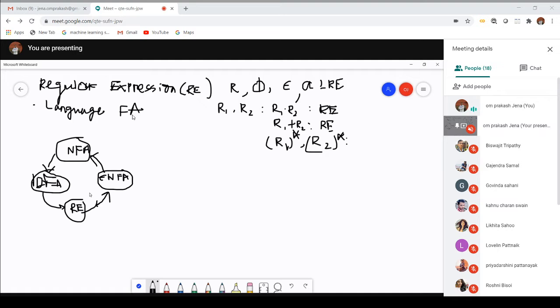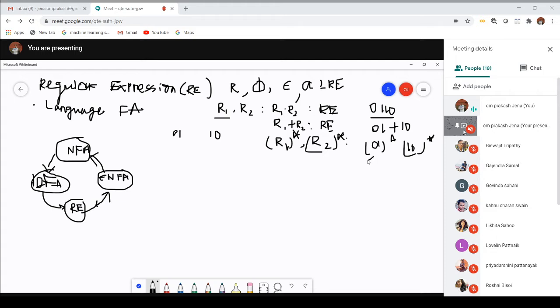Okay. Now let us consider a small example. If R1 is my 01 and R2 is my 10. So if I say there is a concatenation, then 01 and 10 is the merging of the two strings, merging of the two regular expressions. Okay. So 01 and 10 is also a regular expression. 01 plus means an OR condition. 10 is also a regular expression. 01 star and also 10 star is also a regular expression.